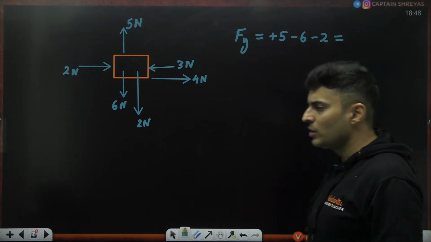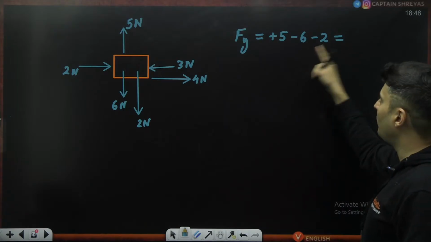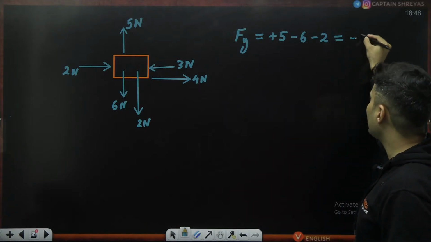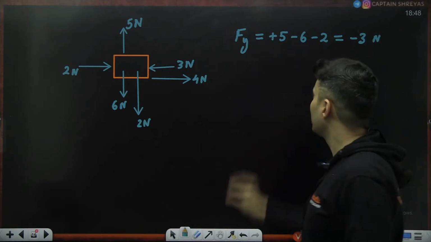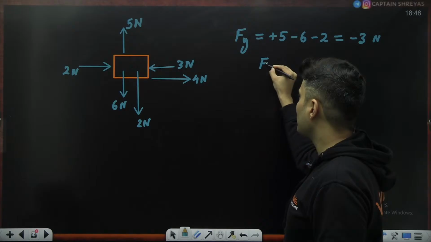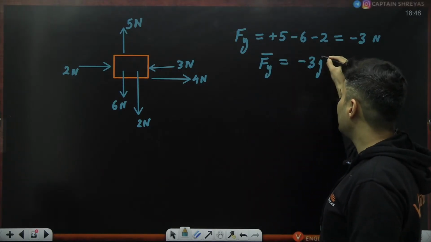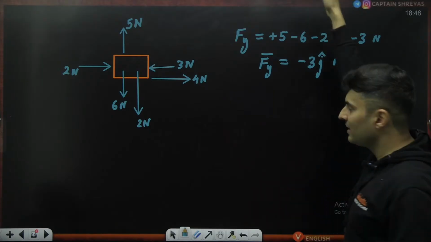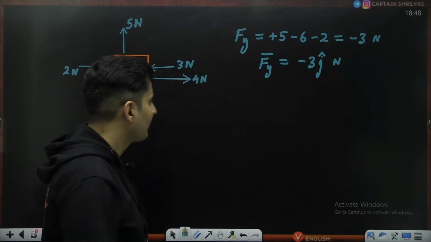So 6 and 2 is 8. 5 minus 8 is how much? Minus 3. So minus 3 Newton. What is this minus 3 telling me? It just means that if I ask you Fy bar, then it is negative 3 J cap Newton. So it is in the downward direction, the net force in the y direction.